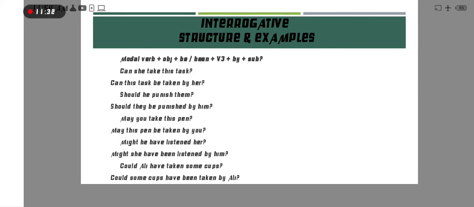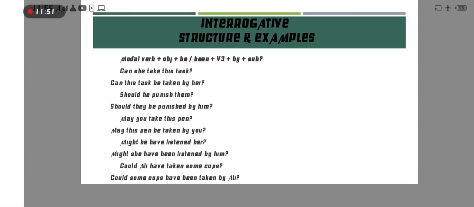Okay, now last example, could Ali have taken some cups? Okay, some cups here object. So could, first we put here could, some cups, and have been. After have we put here been according to the structure, then third form taken, and by Ali subject.